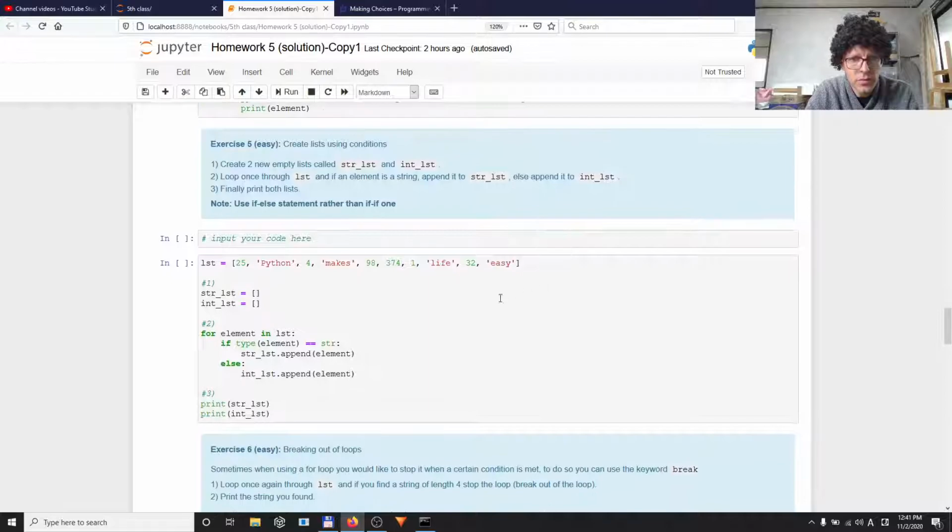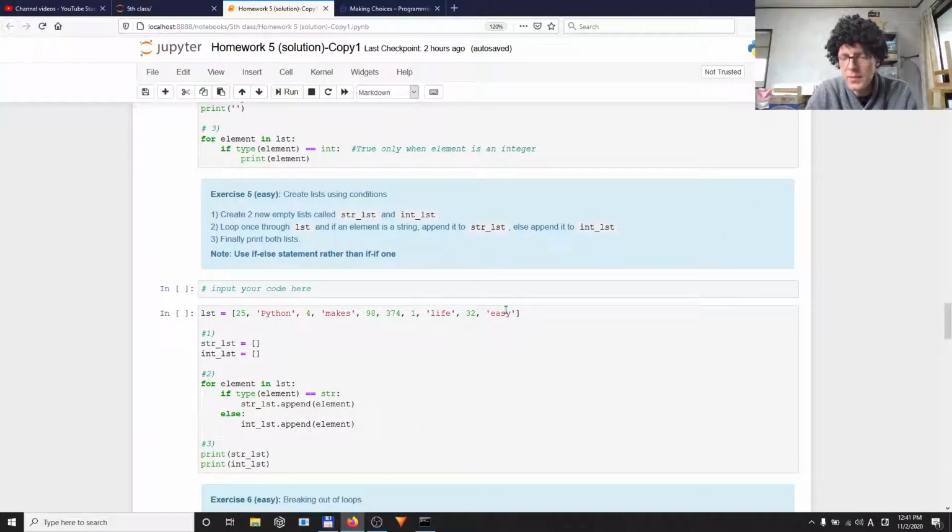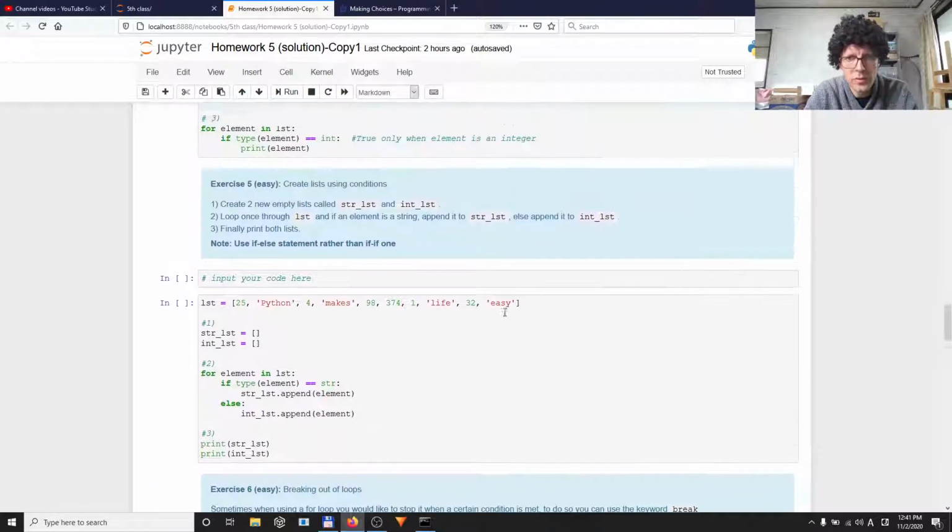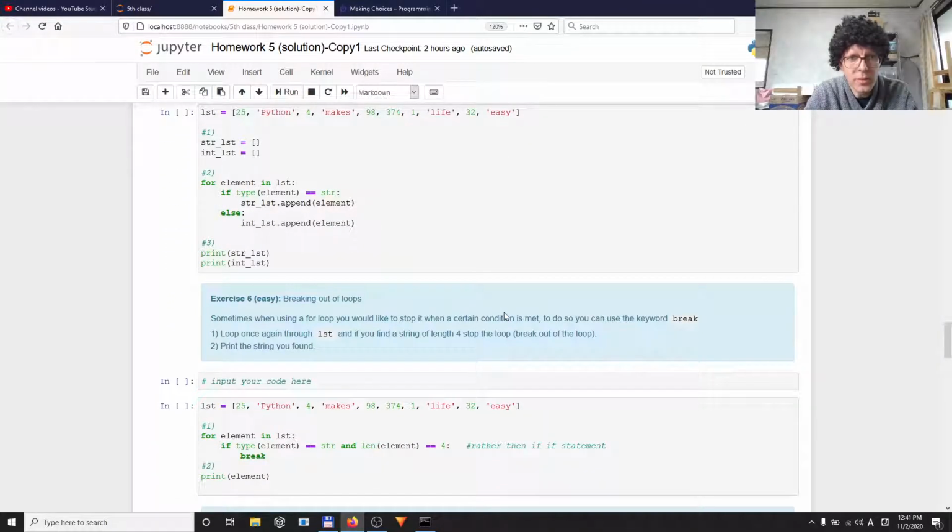Here we are creating a list out of a list based on a condition. This is something that we will be doing for data science. We will have huge arrays of data, and we will want Python to change some parts, add some parts, delete some parts, and so on. So this will be important.